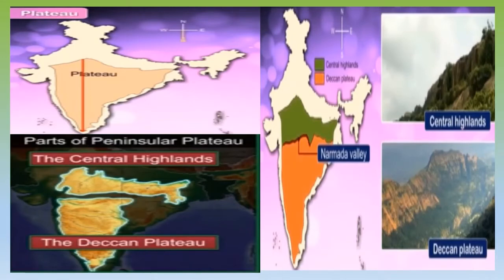Now coming to the plateaus, from this part to this part here in the south is your peninsular plateau. Okay, so this is triangular in shape. So the river Narmada over here divides it into two parts, the first one is your central highlands and the other one, the lower part, is your Deccan plateau. So the peninsular plateau is divided into two because of the Narmada river. This is the Narmada Valley here. These are your central highlands and this is your Deccan plateau.